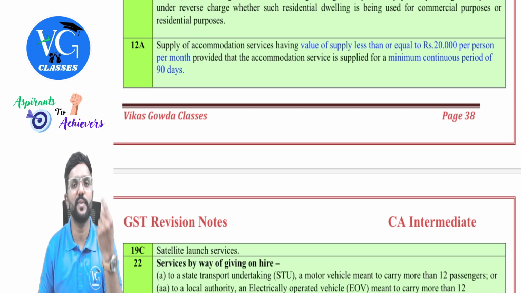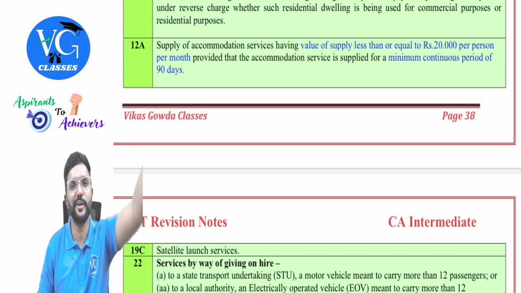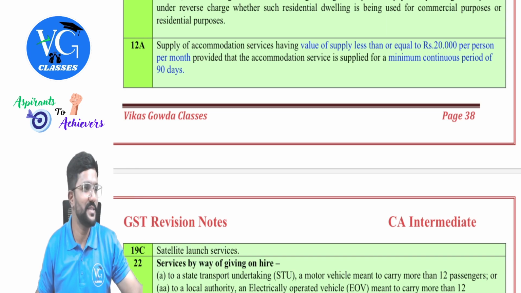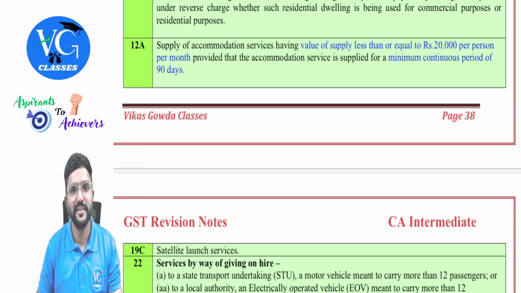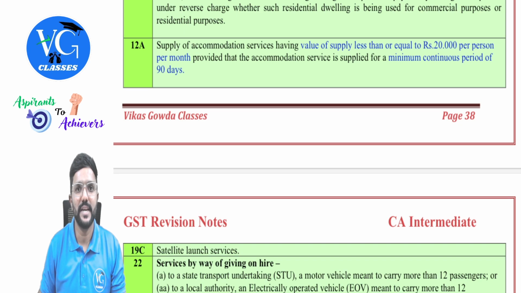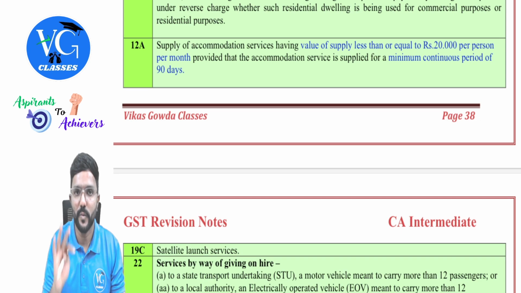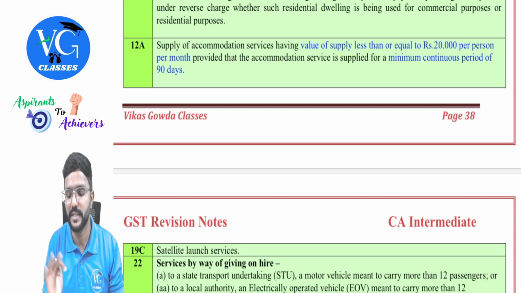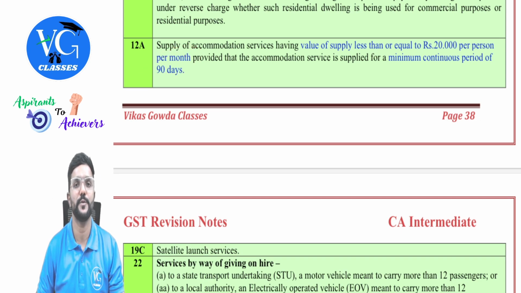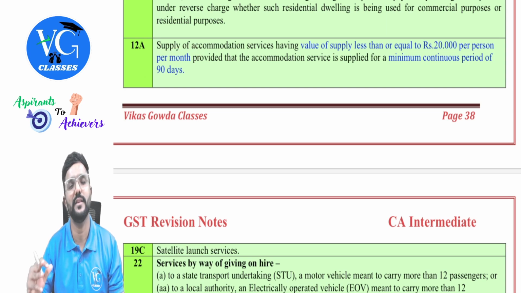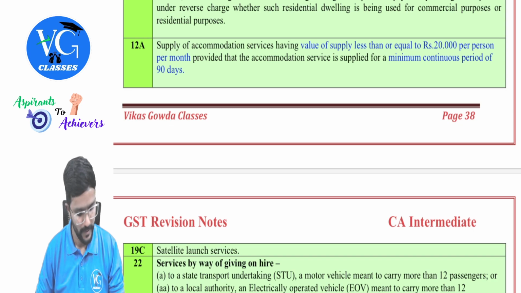Sir, what if accommodation is provided only for 1 month or 2 months? Assume you are going for an ITT orientation. I'm staying there only for 15 days, 1 month. In that case, sir, whatever amount is charged, even though it is less than 20,000, still taxable? Yes, because here they are telling exemption is available only if it is for a continuous stay of minimum 90 days, 90 or more. That is more than or equal to 3 months.